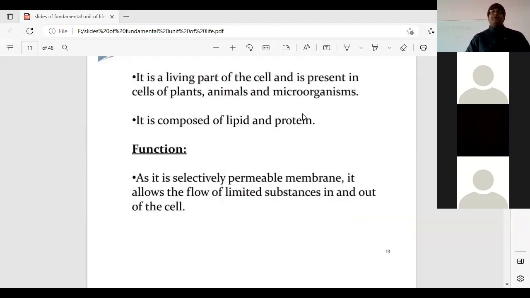But this is not accepted now. Nowadays we say it is selectively permeable, because it allows only selected materials to pass through it, not all material.